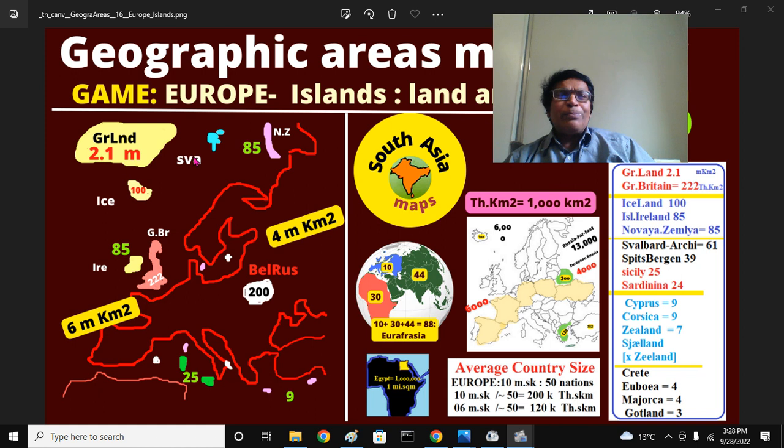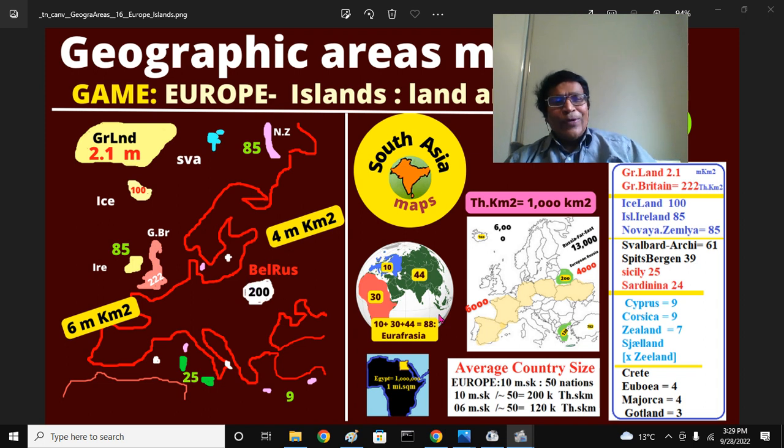Among them the bigger island is Spitsbergen, about half of that, 40,000 square kilometers. So Greenland is almost 2 million, Iceland 100, Ireland 85, Novaya Zemlya 85, and Svalbard of Norway is roundabout 61, but the bigger island is 31. So we got all these things.